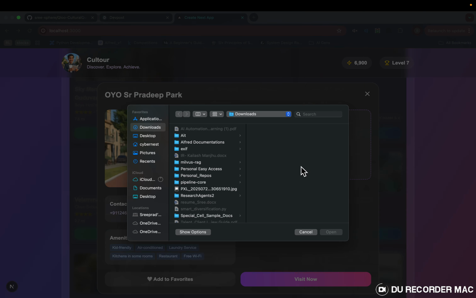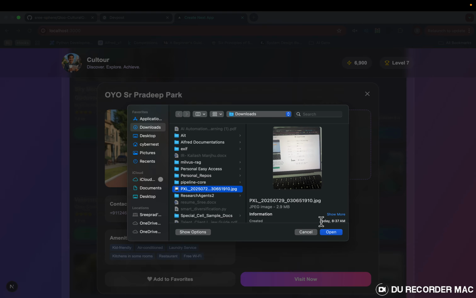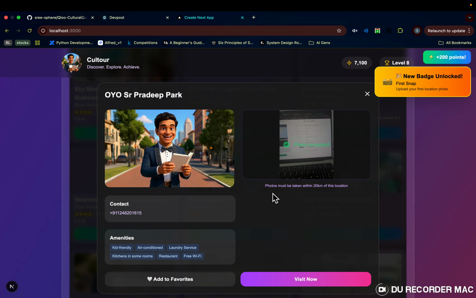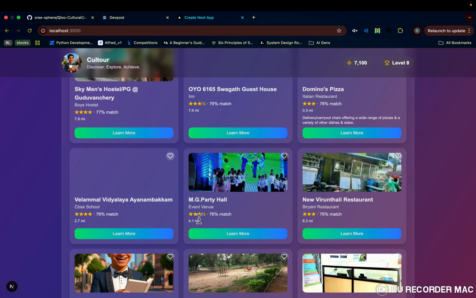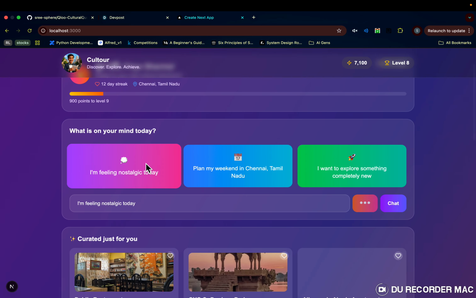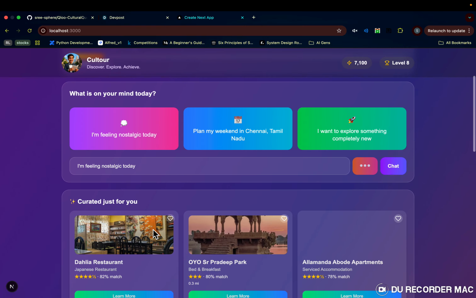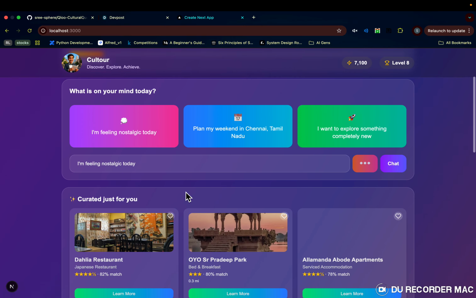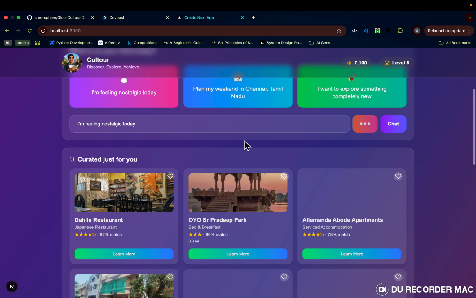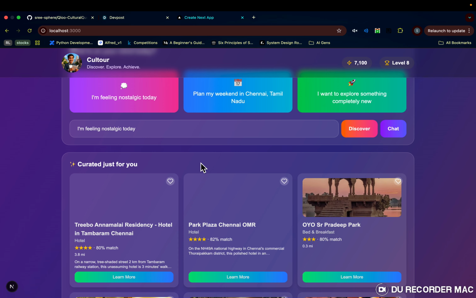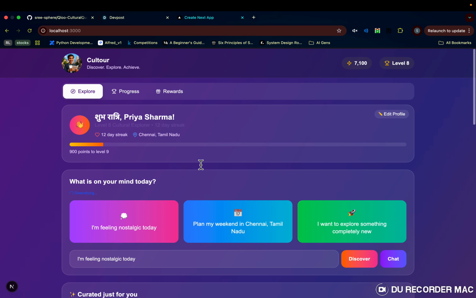So I did use this method to extract GPS metadata. It's called EXIF. And for demo purpose, I've kept the range as 20 kilometers so you don't have to travel and test it out. So visit now will take you to the site. Add favorite is the likes and the recommendation system. Now, if you do go back to nostalgia, it will take some time to load because the location has changed. But otherwise, if it's the same location and you haven't changed the user profile, then it's stored in cache, so it will load quite fast immediately.